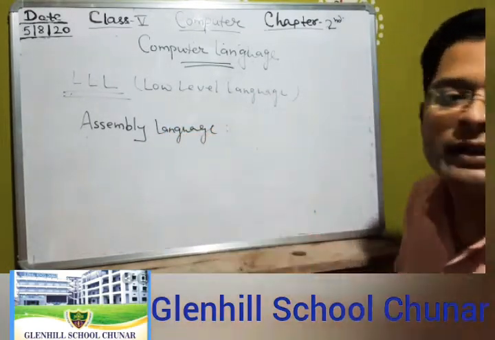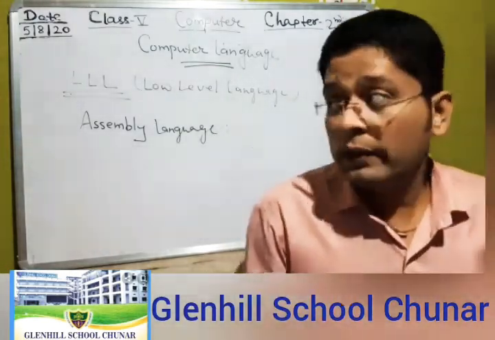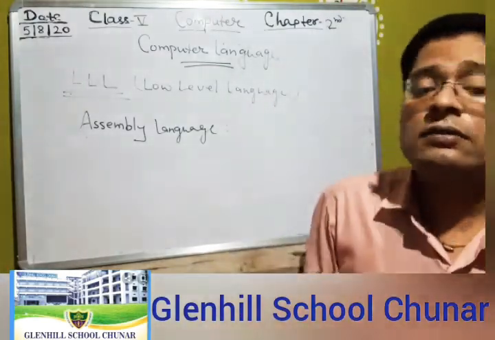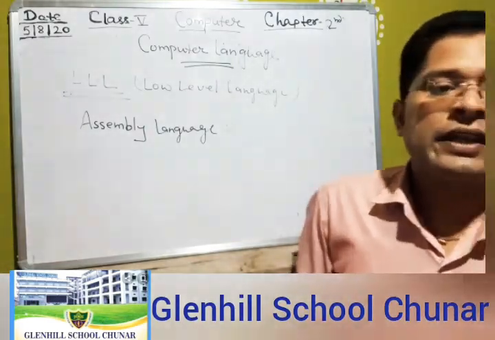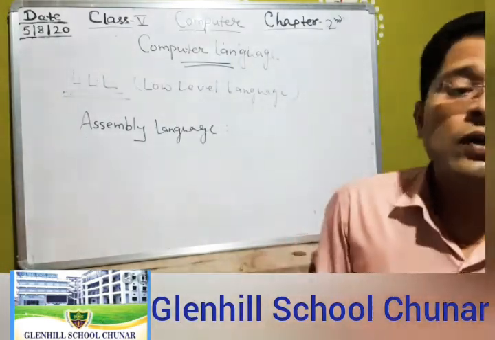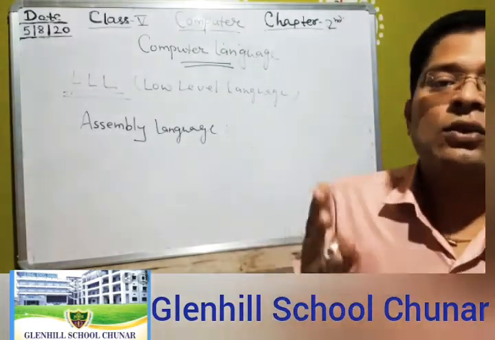Assembly language. This is another low level language, in which operation codes are given in the form of alphanumeric symbols instead of 0 and 1.